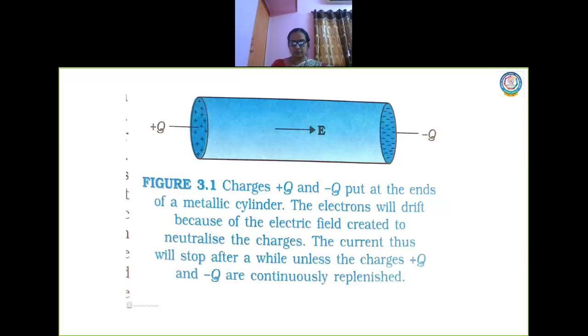Now what I'm going to do is apply some electric field. Now how am I going to apply an electric field? You take this conductor. Now this conductor is in the form of a cylinder, whose radius is taken as capital R. Now what I'm going to do is take two thin circular discs. Are you able to see where the circular disc is there in your diagram? See, this is one circular disc and this is one circular disc. I'm going to take two circular discs.